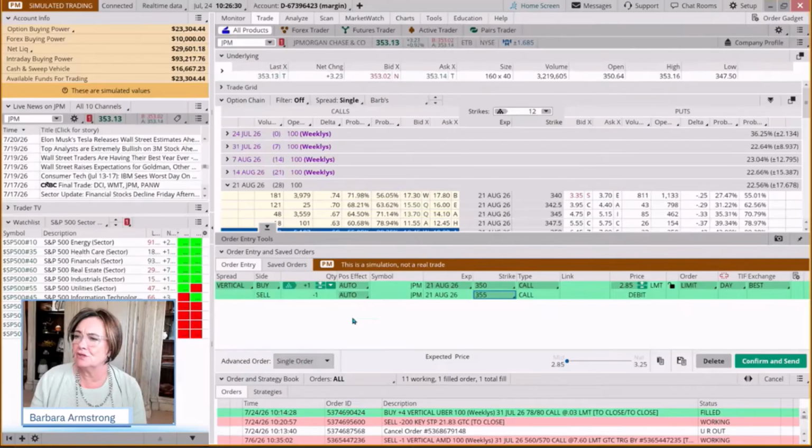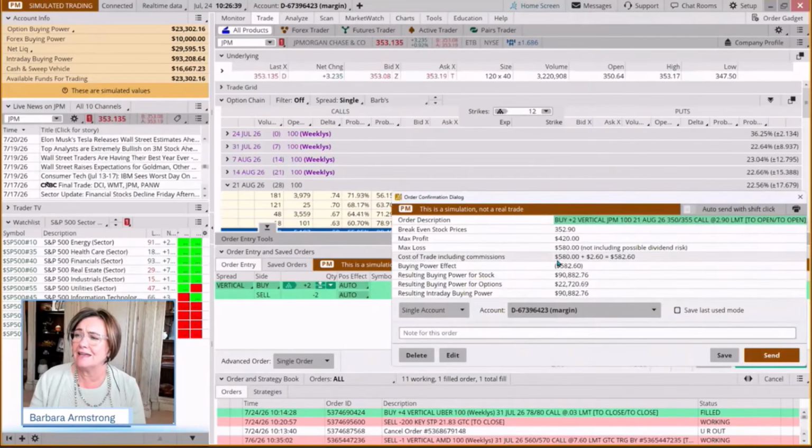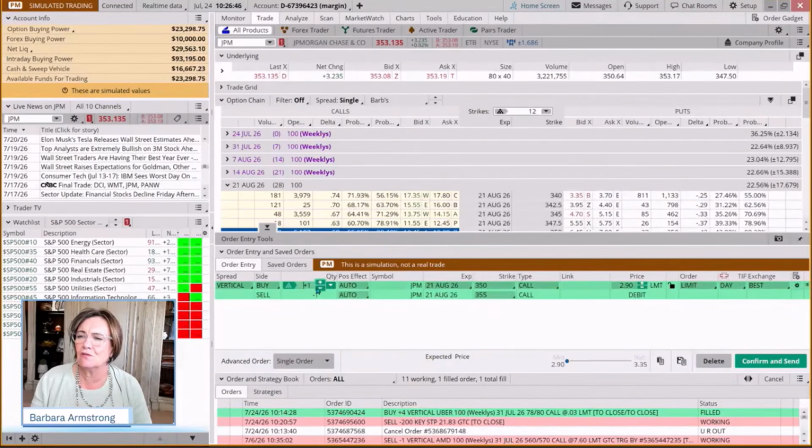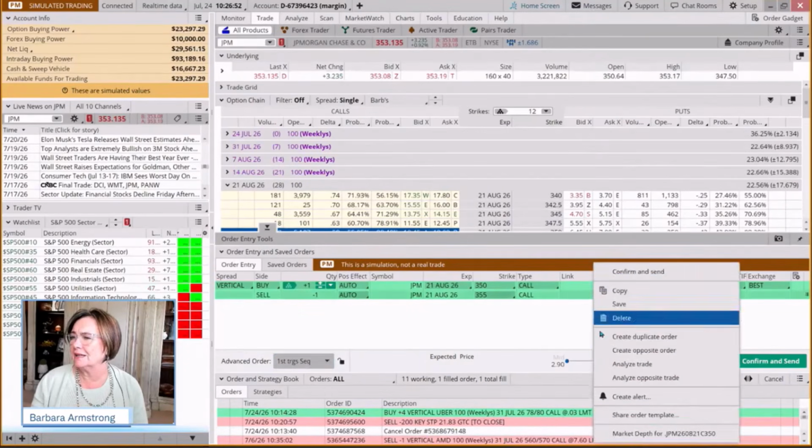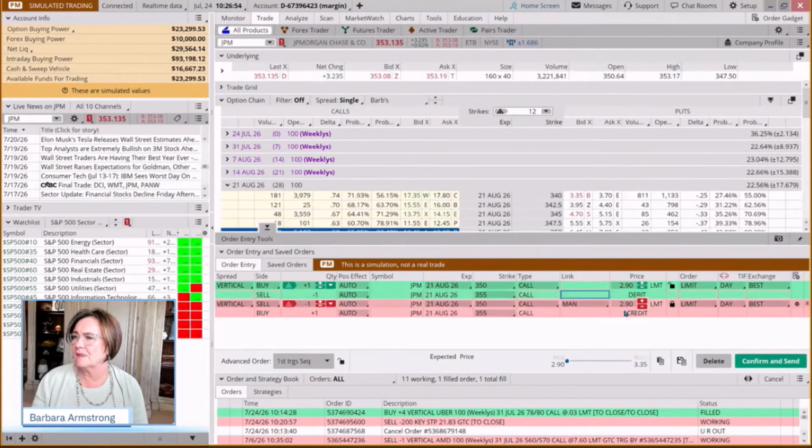So if we wanted to do 2 of these, how much would we be risking? Because we could lose the entire amount, 580. That's a little high. We might go 550. We really don't want to go 580. So we're just going to do 1 contract, single order, first trigger sequence. We're going to right click, opposite order, and we'll make this, I think it'll be 430, 290 times 1.5, 435.